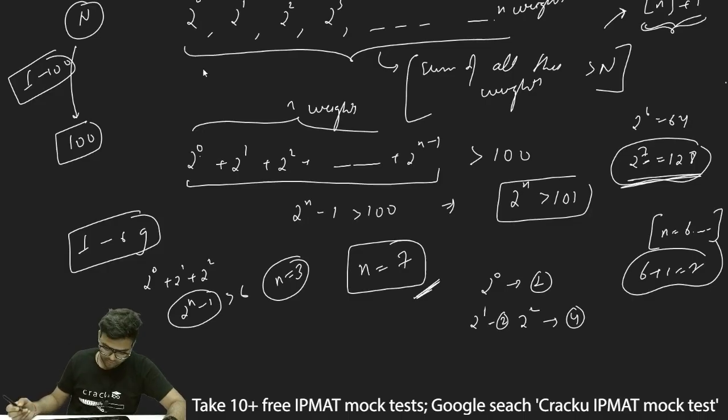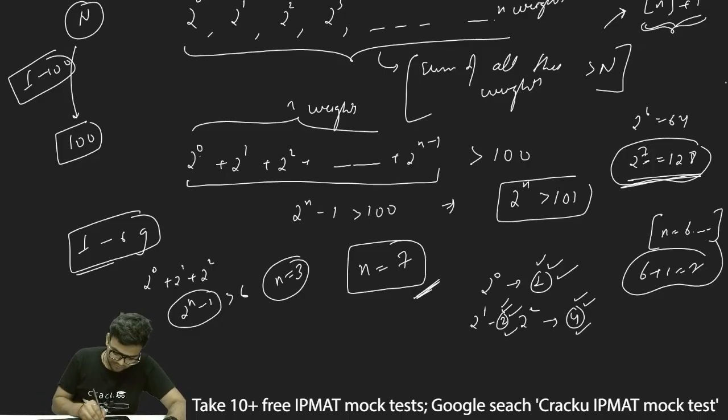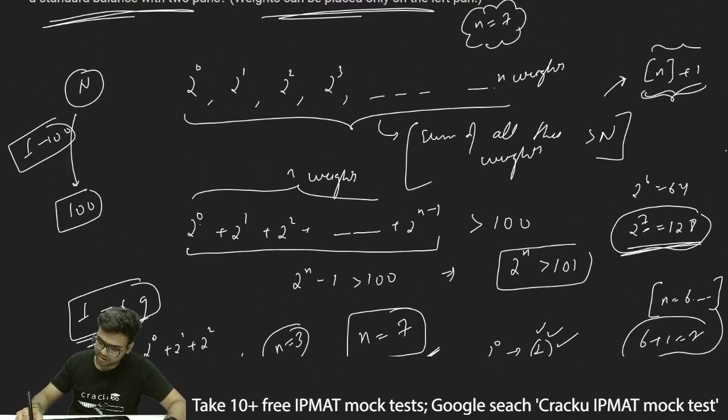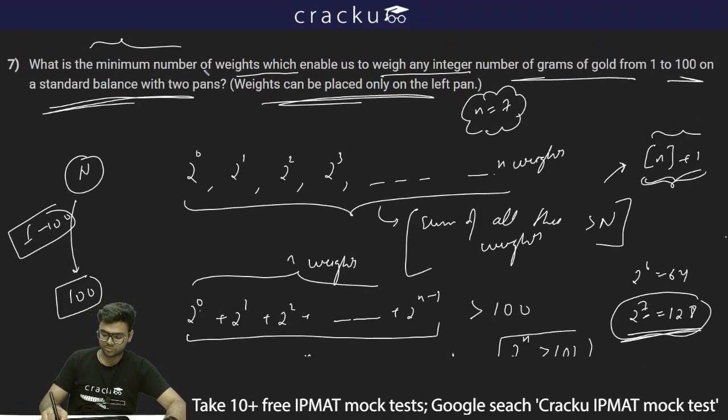Let me show how we can calculate. 1 gram can be calculated using this, 2 gram can be calculated using this, then 3 gram can be calculated using 1 gram and 2 gram. Then 4 gram can be calculated using 2 grams and 2 grams, or we can just take the 4 gram weight. 5 grams can be calculated with 1 gram and 4 gram. 6 grams can be calculated with 2 gram and 4 gram. So for 1 to 6 we just need 3 weights. We need a minimum of 3 weights, in powers of 2: 2 to the power 0, 2 to the power 1, 2 to the power 2, to calculate all the weights from 1 to 6 gram, and thus for all the weights from 1 to 100 grams, n equal to 7 is the correct answer.